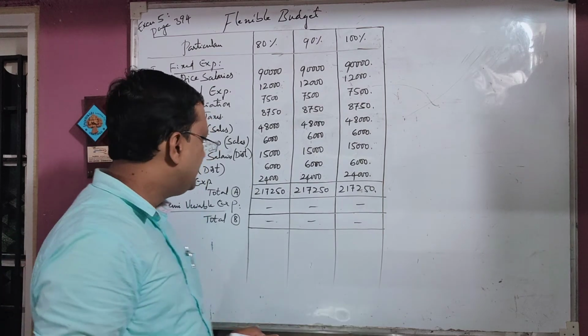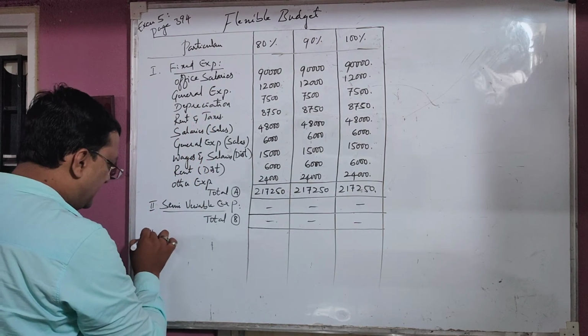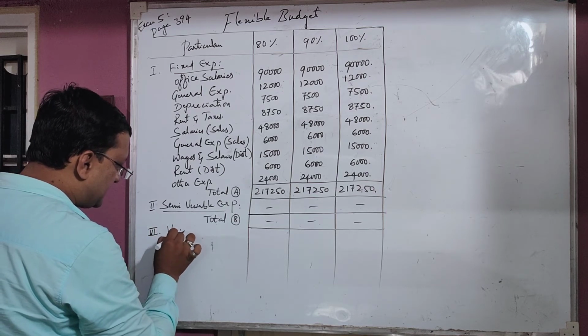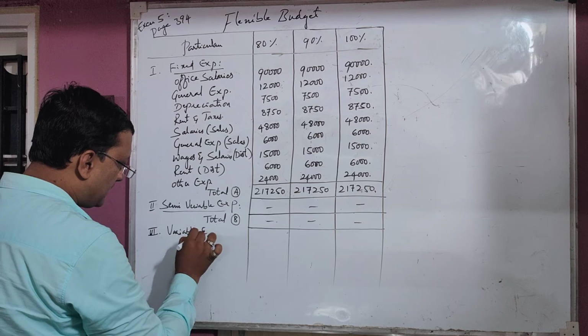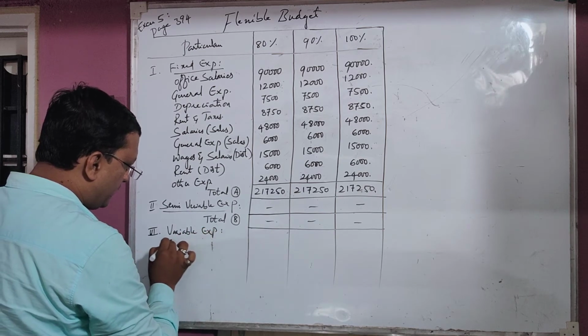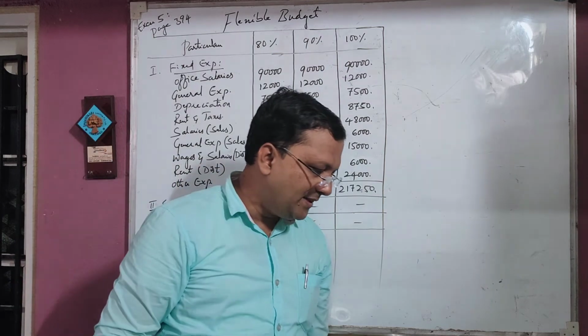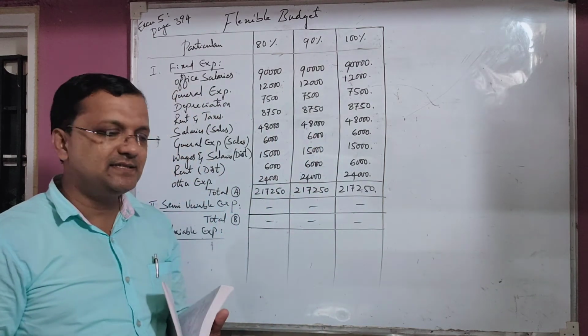Next, the third heading, variable expenses. In variable expenditure, one thing remains constant, that is change.